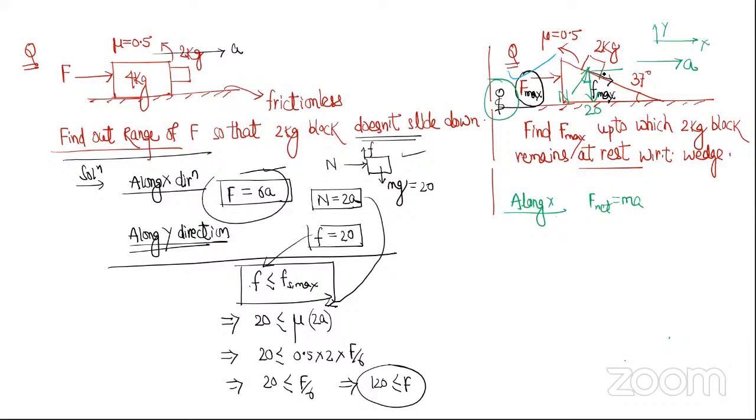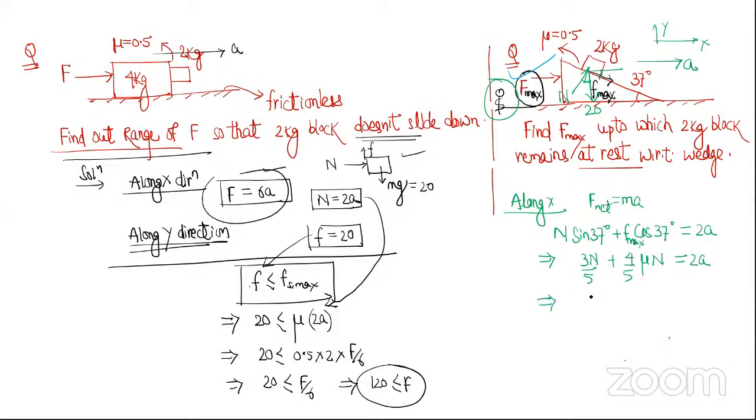Along the x direction, the forces acting are N sin 37 and f cos 37, together equal to ma, which is 2 into a. So that is N sin 37, 3 by 5 N, plus cos 37, 4 by 5, f. Here f means f max, which is mu N, equal to 2a.